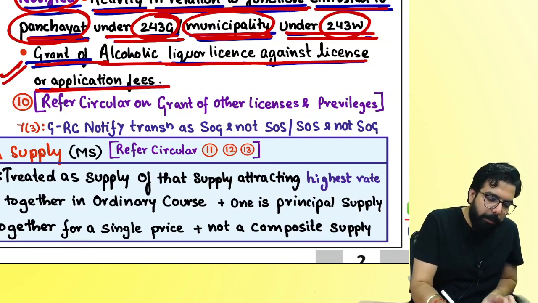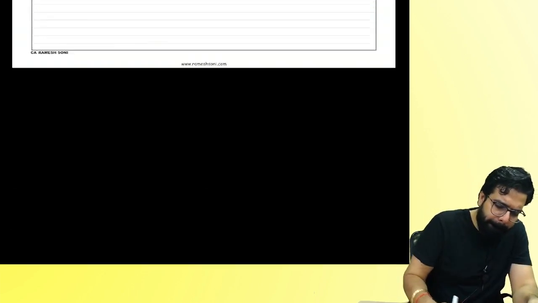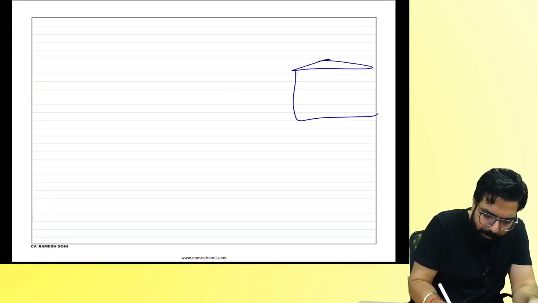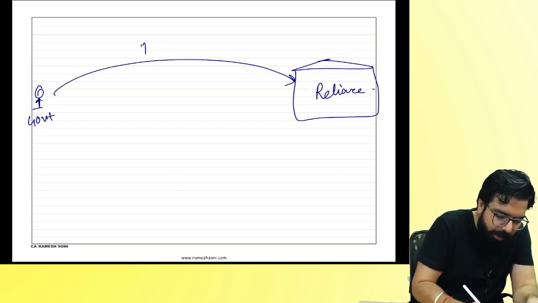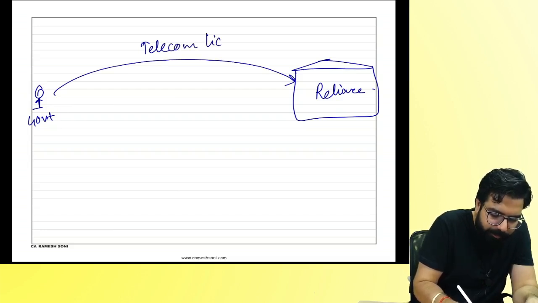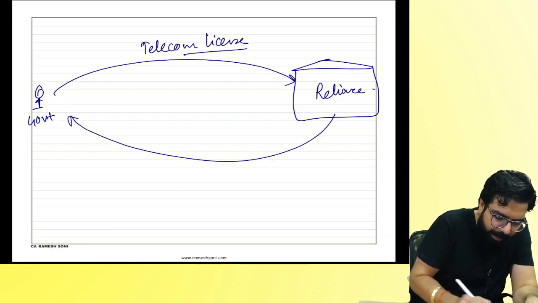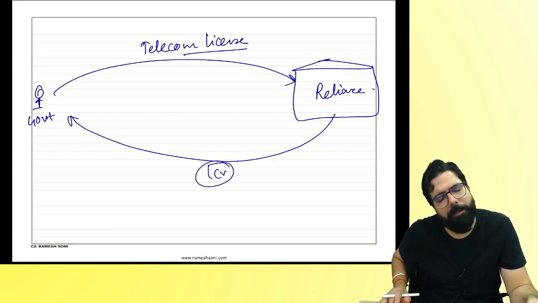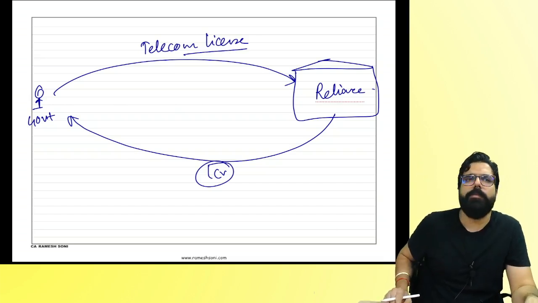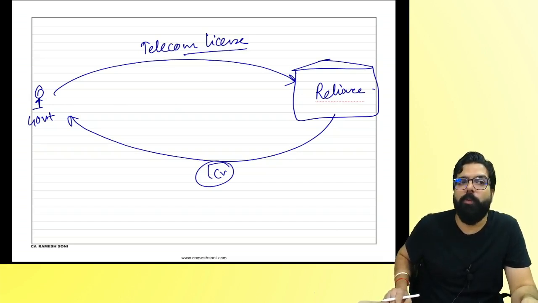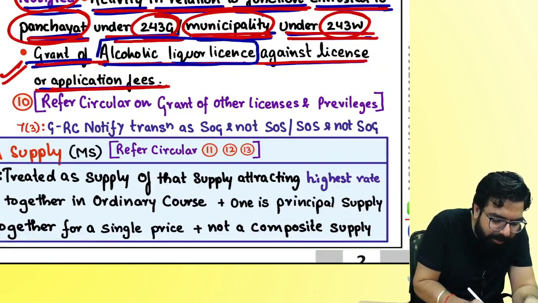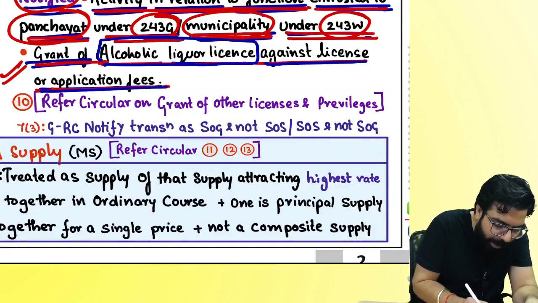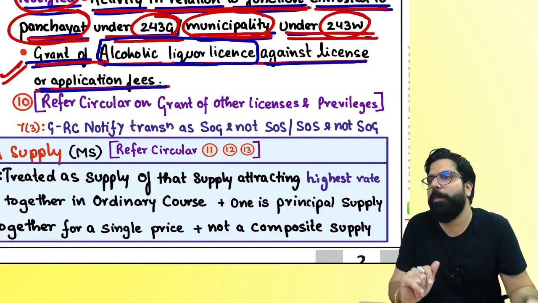Next. People, tell me one thing. I am over here. I am Reliance. I went to the government and told them I want a telecom license. The government charges me 1 crore rupees. Will GST come or no GST? Louder. It will come. Why? Because only grant of alcoholic liquor license against license fees or application fees has been exempted. Neither supply of goods nor supply of service.